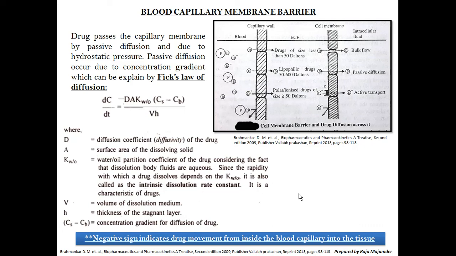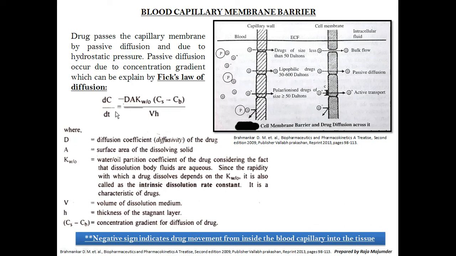Same picture that I have used earlier. This barrier acts to restrict the entry of substances into the extracellular fluid. So this can also be measured by the passive diffusion process, that is Fick's law of diffusion.